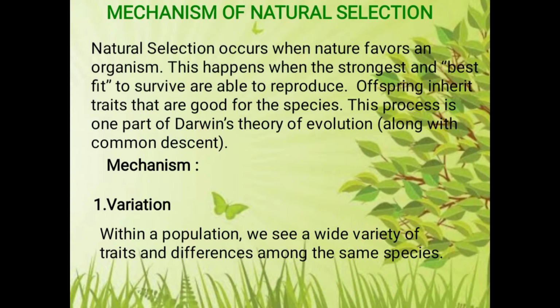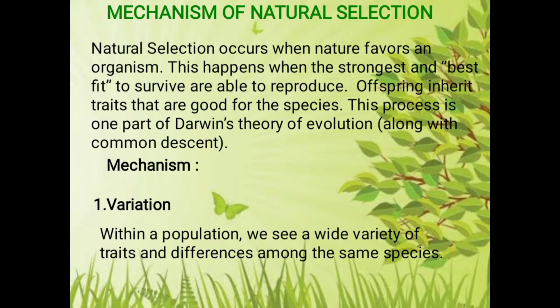Natural selection occurs when an organism is favored by nature, and this happens when the strongest and the best fit to survive are able to reproduce, and the offspring inherit traits that are good for the species. This finally leads to evolution along with common descent. The mechanism of natural selection includes variation, overproduction, competition, and survival of the fittest.